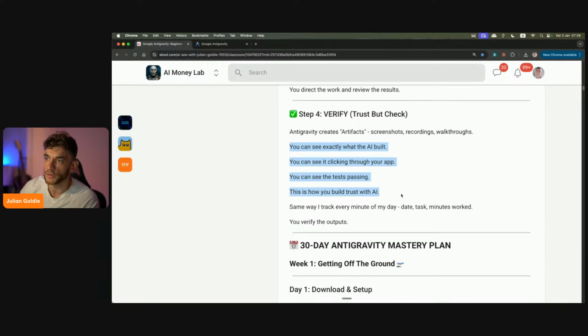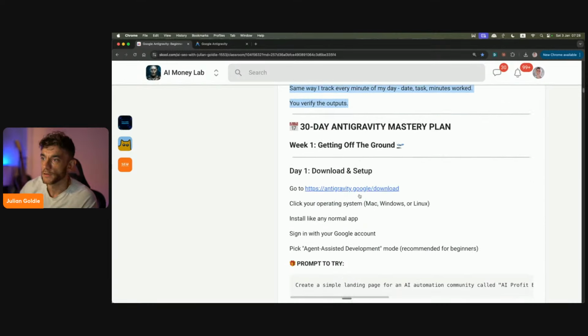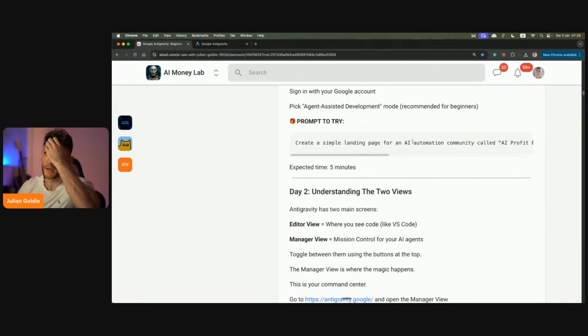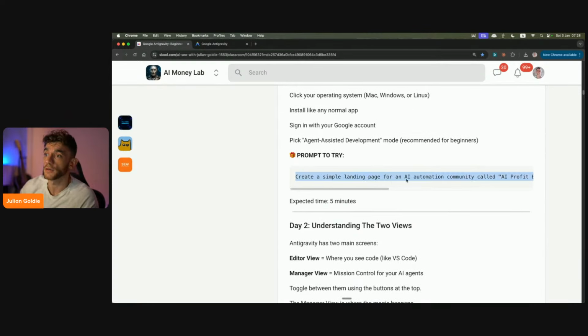This is how you build trust with AI. The same way I track every minute of my day, right? The date, the tasks, the minutes work. You verify the outputs. That's what you want to do, right? So we're going to get straight into this, and I'm going to show you an example of how you can build with this.